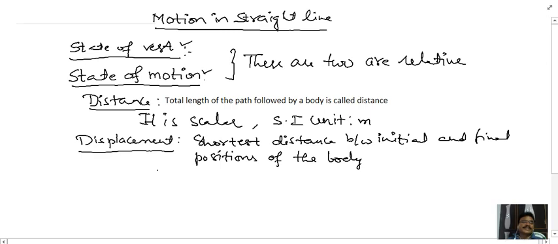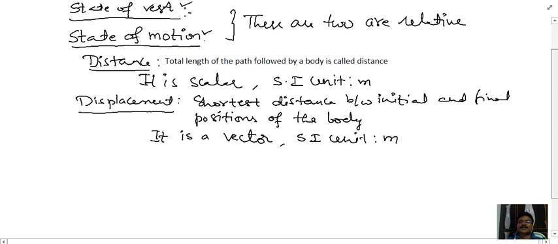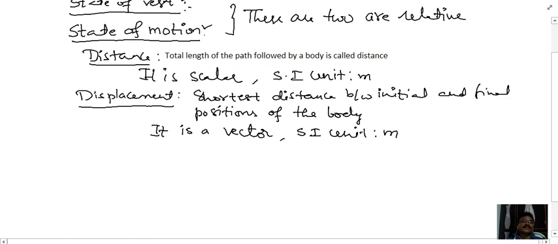And remember, it is a vector quantity because we have to mention in which direction we take the length. Its SI unit is again meter. Now remember, what is the difference between distance and displacement?